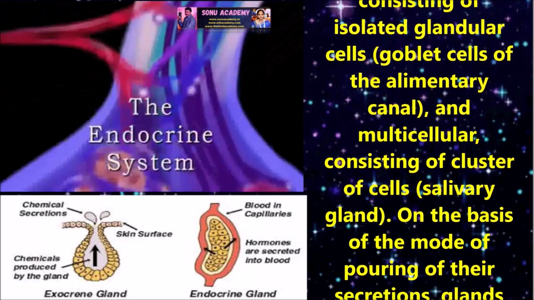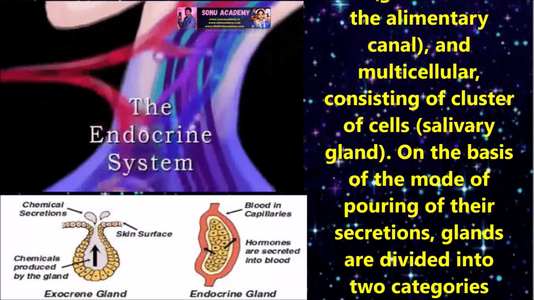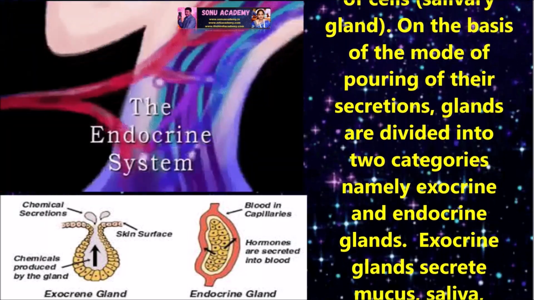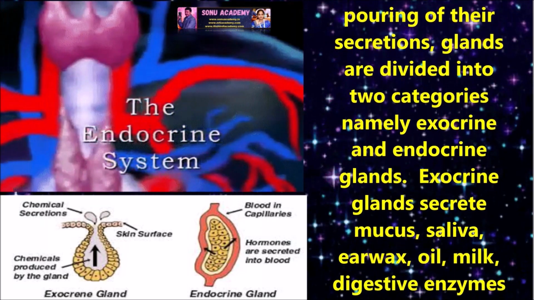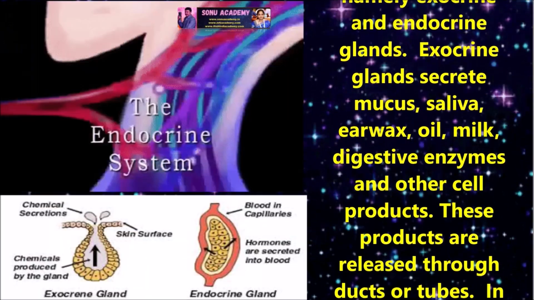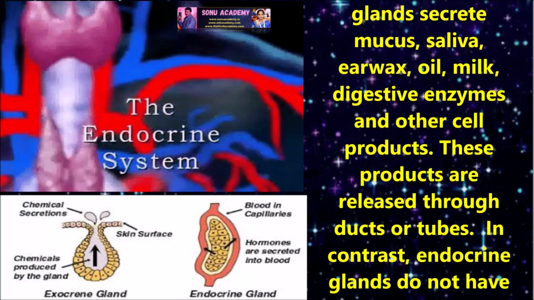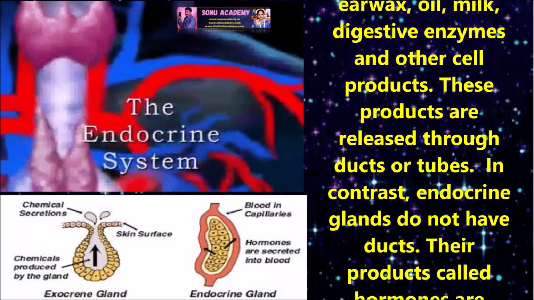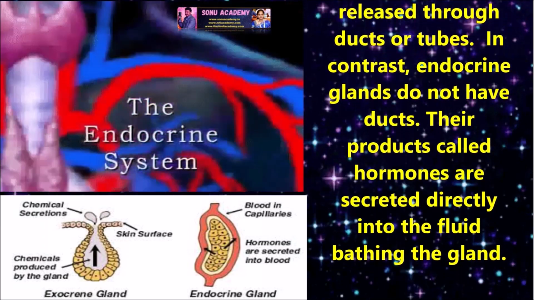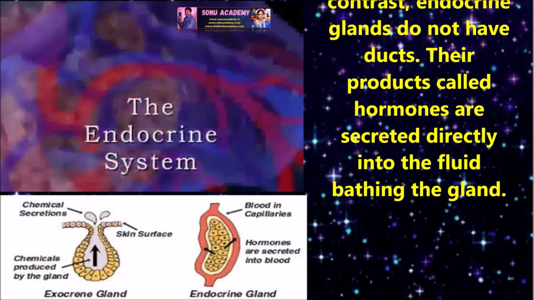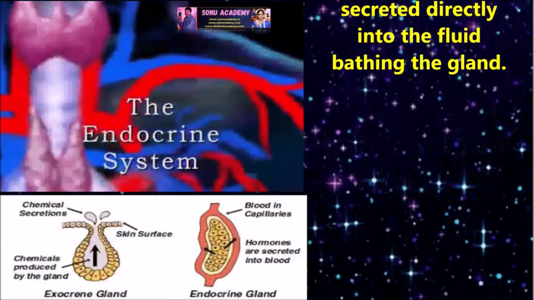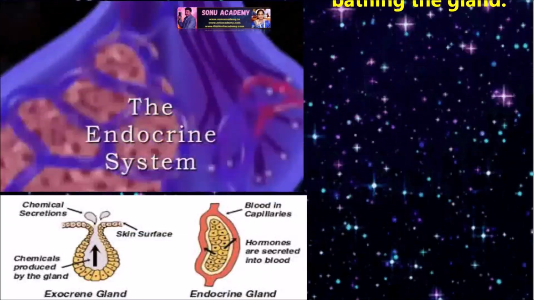On the basis of the mode of pouring of their secretion, glands are divided into two categories, mainly exocrine and endocrine glands. Exocrine glands secrete mucus, saliva, earwax, oil, milk, digestive enzymes, and other cell products. These products are released through ducts or tubes. In contrast, endocrine glands do not have ducts. Their products, called hormones, are secreted directly into the fluid bathing the gland.